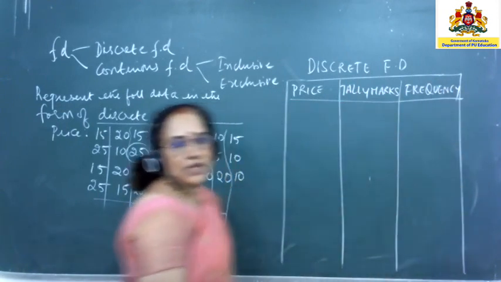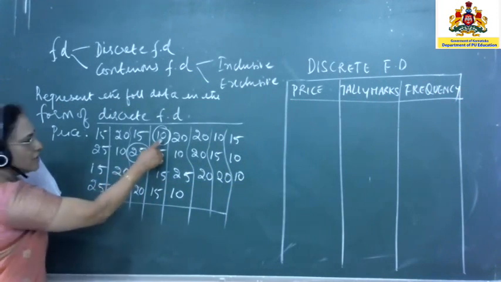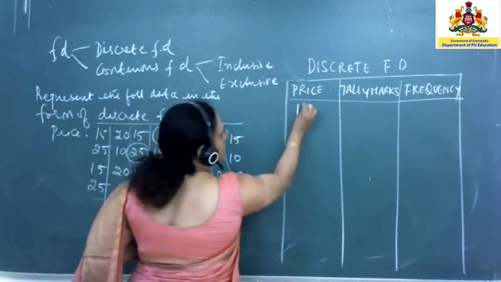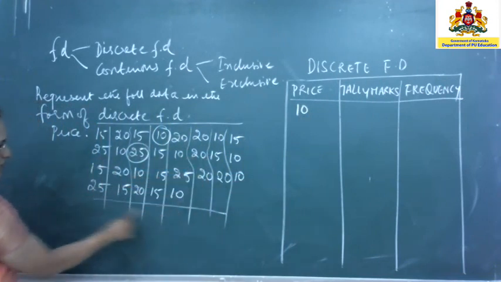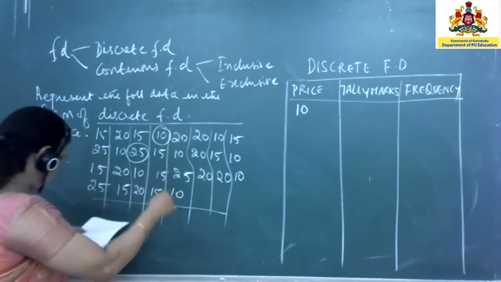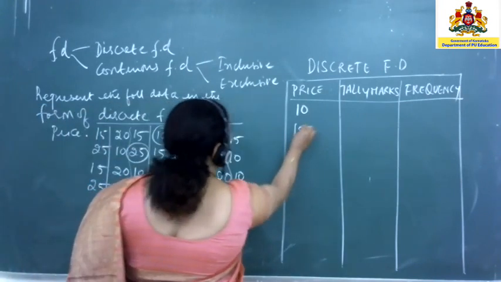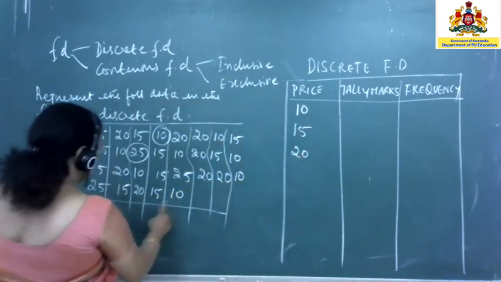Now it is again a table. Start with the first value. This is 10, you will write it as 10. Now go through the other values. You have to see only the data here. After 10, what is the next value? You have 15. The next value is 20. The next value is 25.